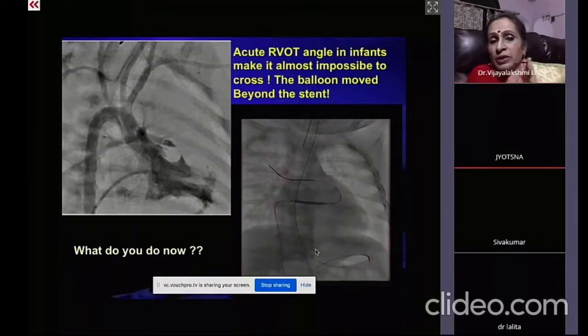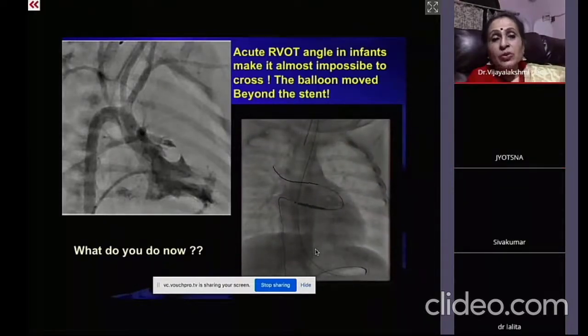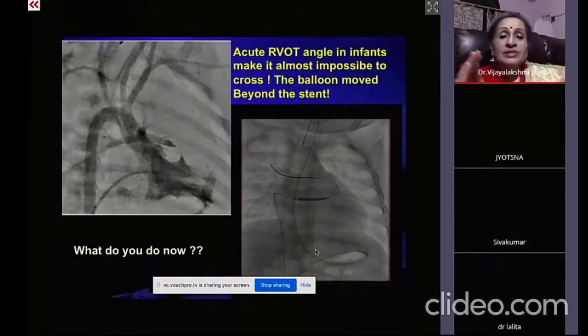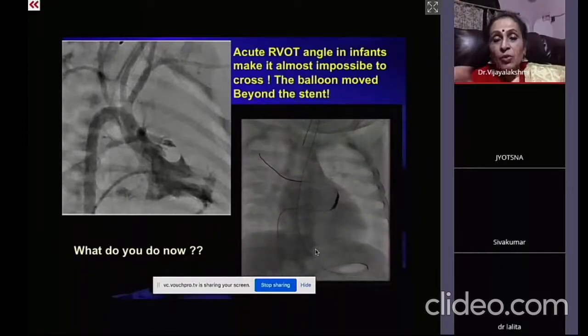No, we don't oversize like in regular pulmonary stenosis. In regular pulmonary stenosis, you go to 100 to 120 percent. But here, we always undersize. If the annulus is 6, we take 5. So 1 millimeter less than that. Now you see here,